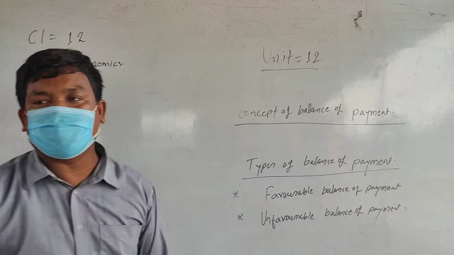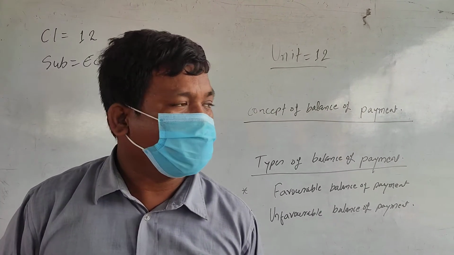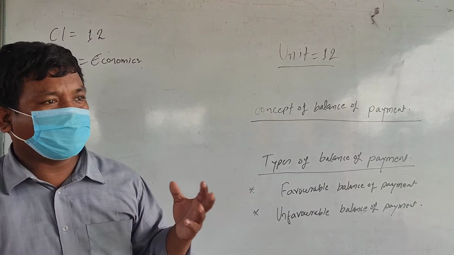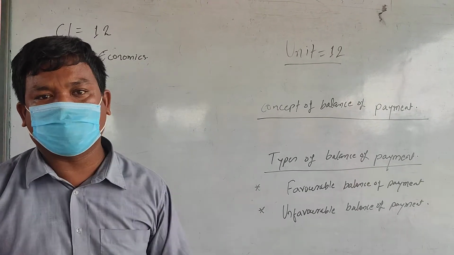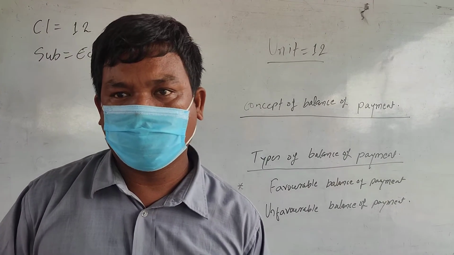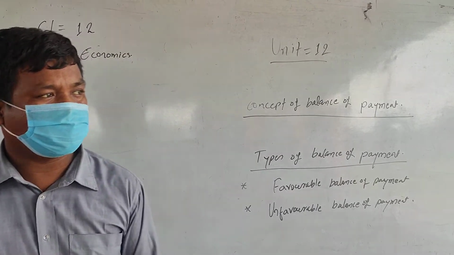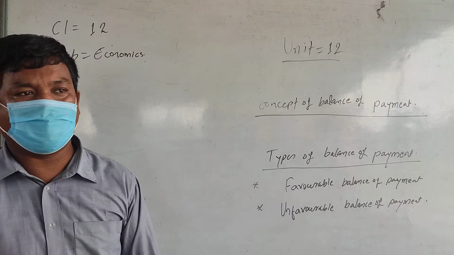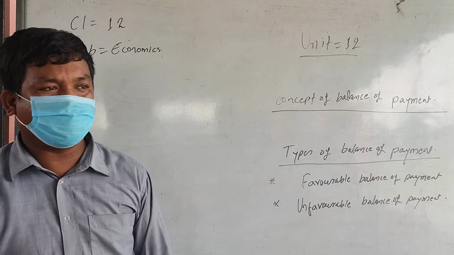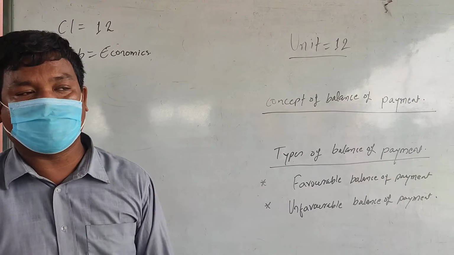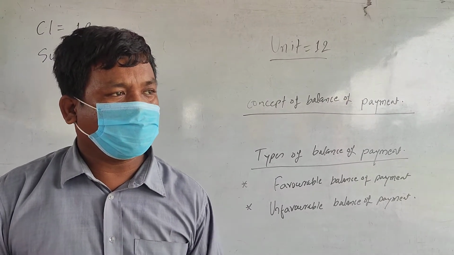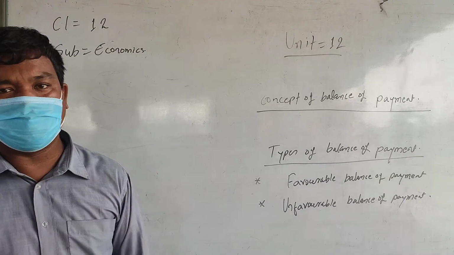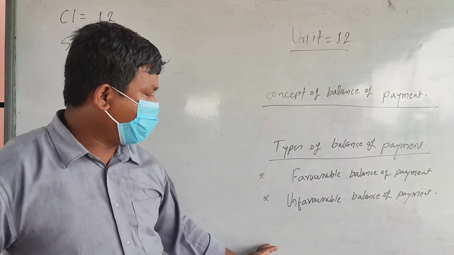Favorable balance of payment is a type of balance of payment where the total receipt from foreign countries exceeds the total payment to foreign countries. Here there is extra benefit for the nation, a surplus benefit, and it is good for the nation, because the receipt from foreign countries is greater than the payment. So it's good.